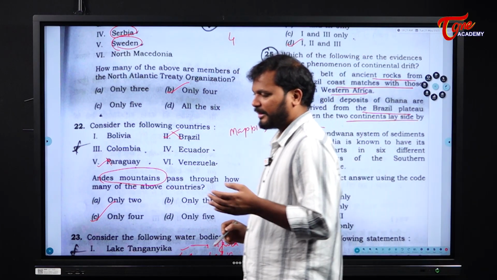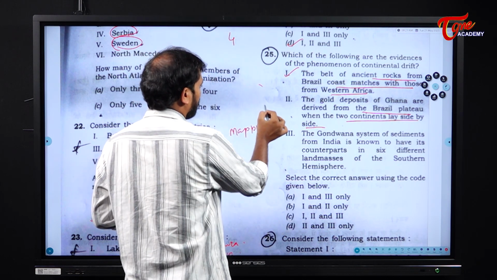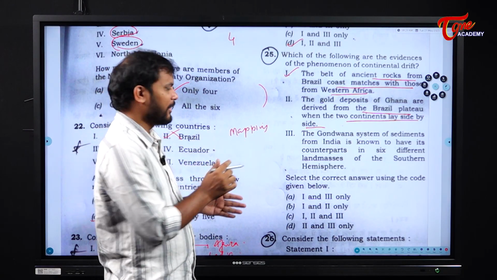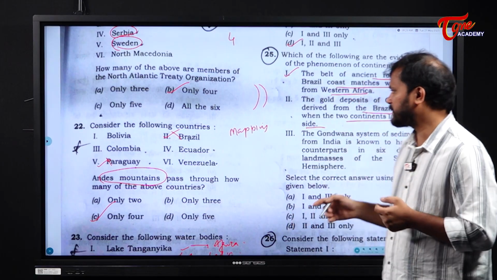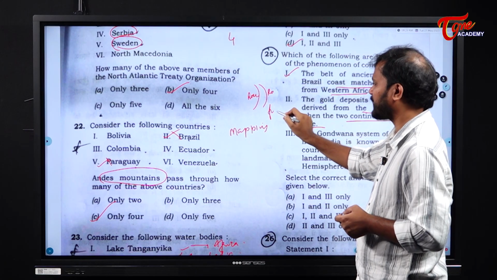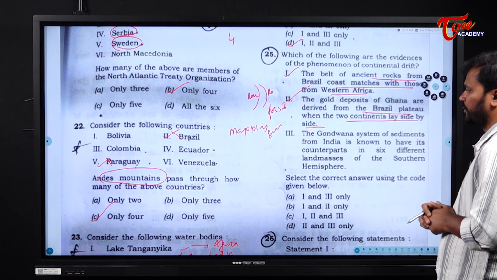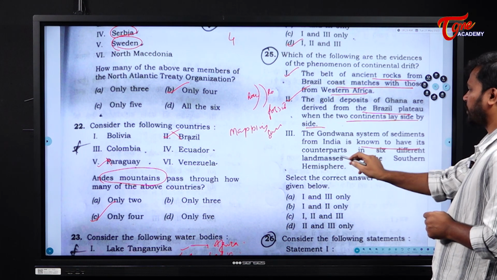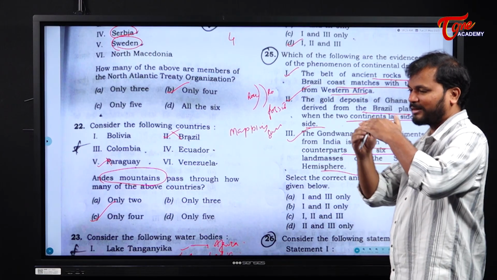Yes, see, one evidence of the continental drift theory is the boundaries. When the two continents which are divided by a water body are brought together, they fit perfectly along the boundary. That is one evidence. The other evidence is that the minerals, rocks and fossil fuels of these two continents are dated to the same age. The second statement is also evidence. Next, the Gondwana system of sediments from India is known to have its counterparts in 6 different landmasses of the southern hemisphere. Yes. Why? Because we started drifting south.